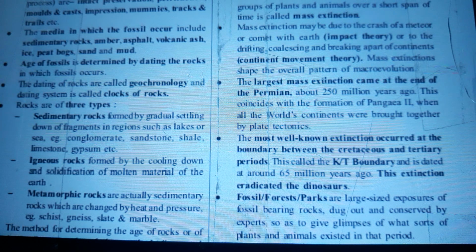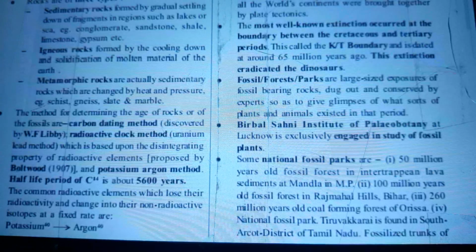Fossil forest parks are large-sized exposures of fossil-bearing rocks dug out and conserved by experts so as to give glimpses of what sorts of plants and animals existed in that period.